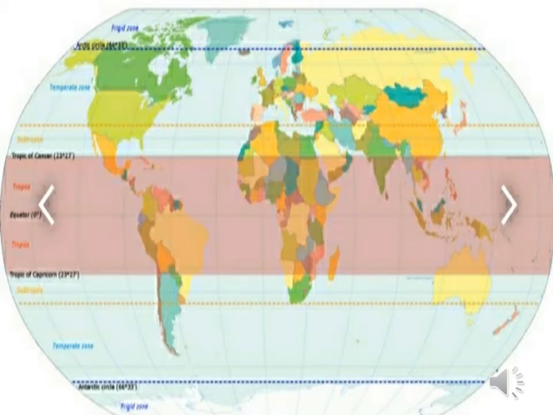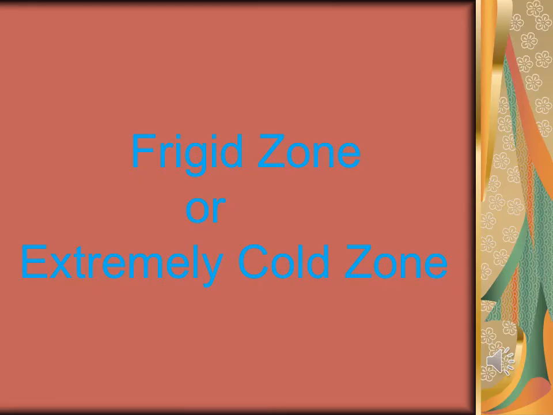So students, the North Temperate Zone comprises Great Britain, Europe, Northern Asia, North America, and Northern Mexico towards the Northern Hemisphere, whereas the Southern Temperate Zone comprises Southern Australia, New Zealand, Southern South America, and Southern Africa towards the Southern Hemisphere. Okay? The third and the last zone is frigid zone or extremely cold zone.